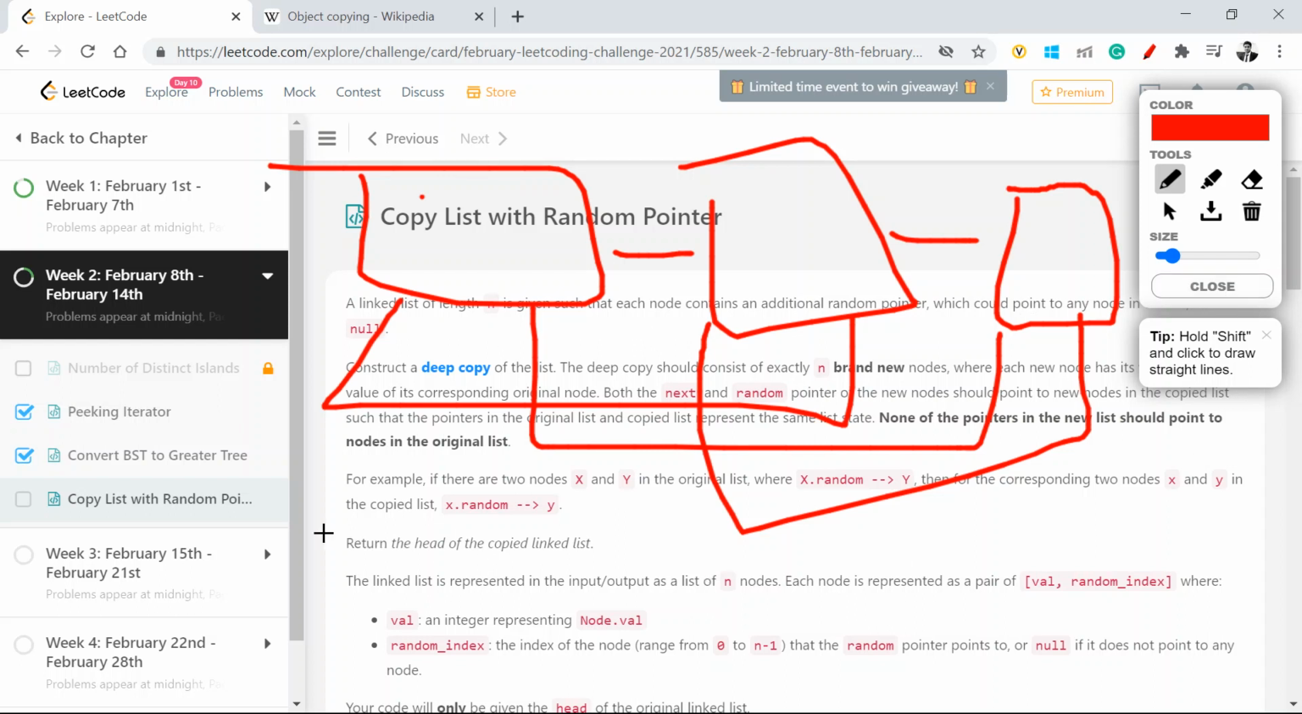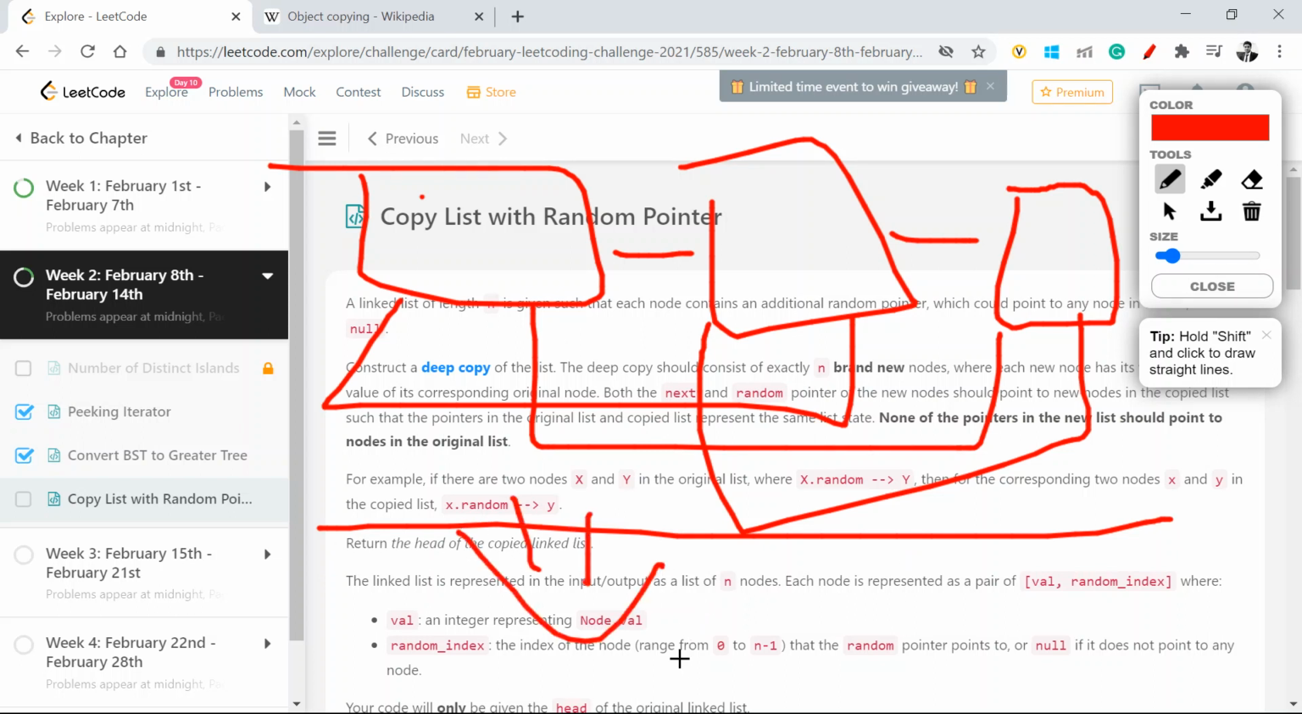And what we need to do is create an exact copy of this. And when I'm saying exact copy, that means each node will have a different address, but will have the same value, same next pointer, and same random pointer, right?